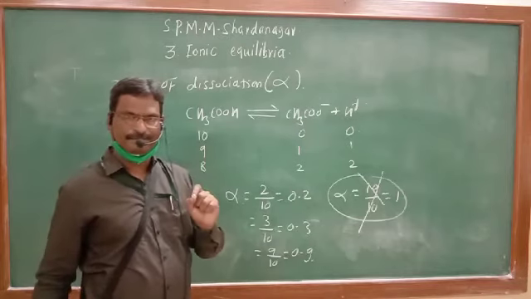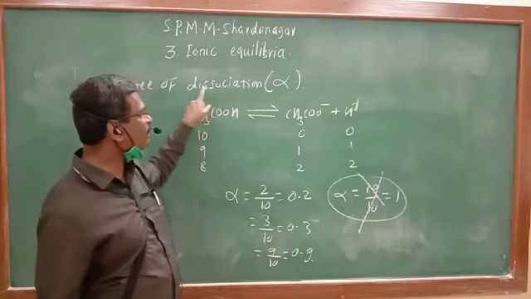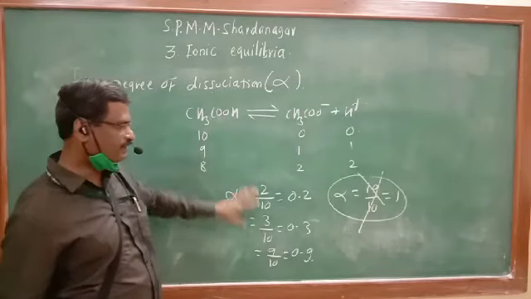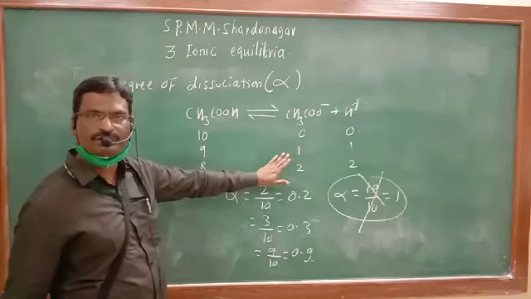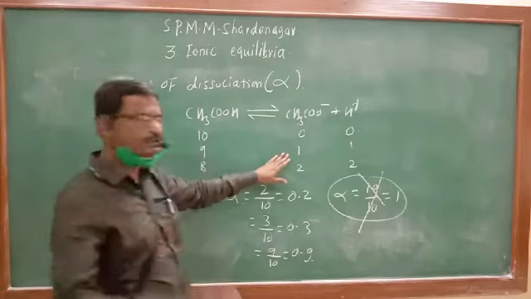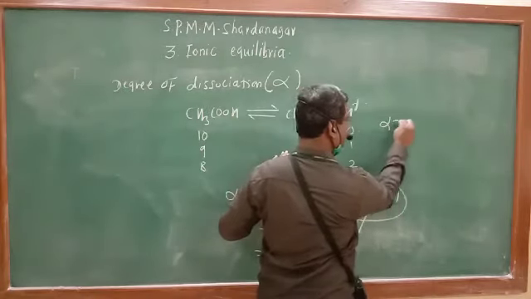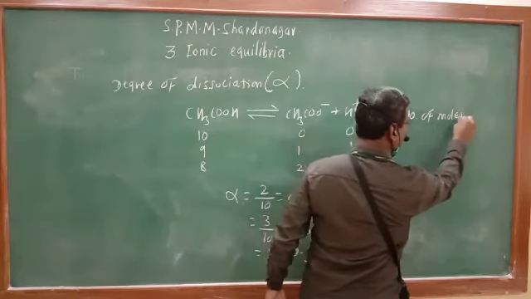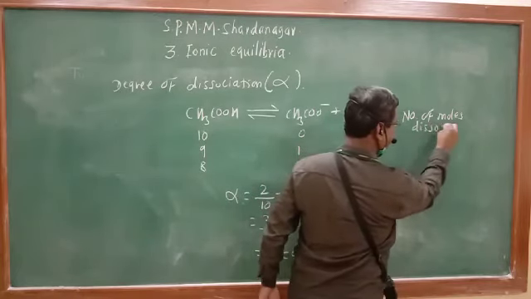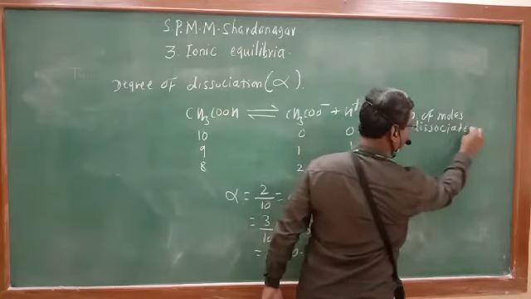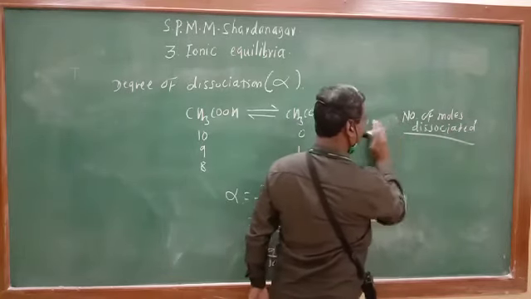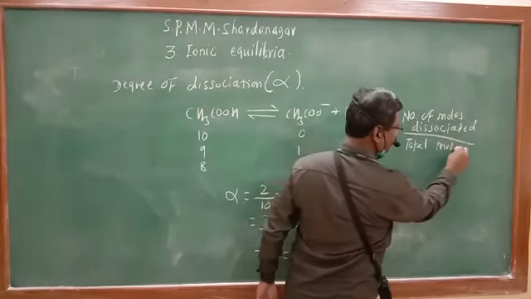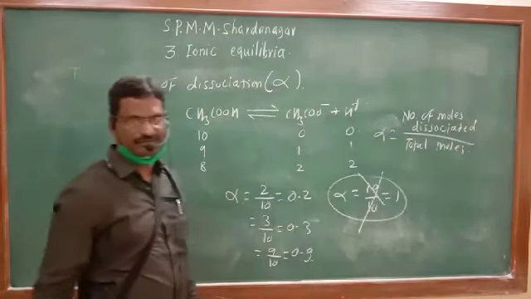Therefore, the degree of dissociation alpha is defined as the fraction of total moles which have undergone dissociation, and mathematically it is the ratio of the number of moles dissociated divided by the total moles of an electrolyte initially taken.